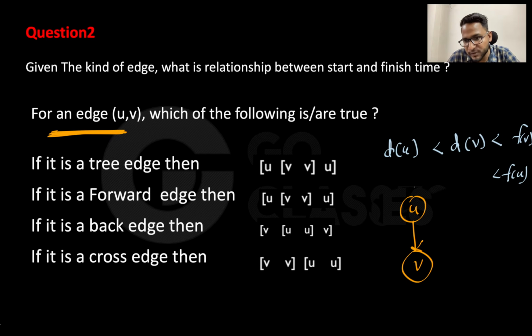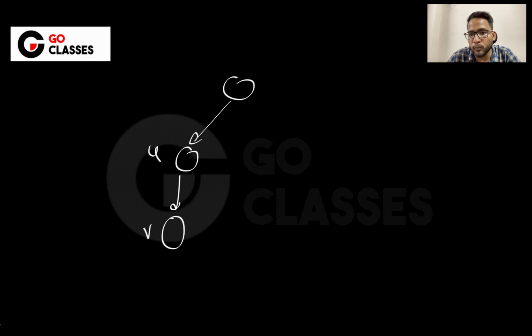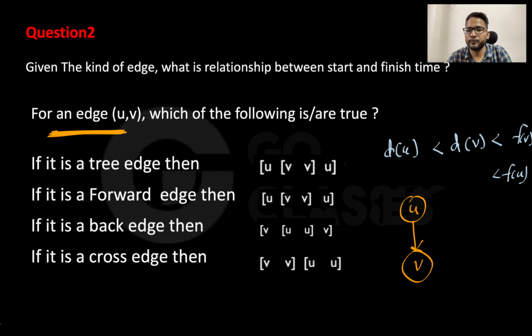Then, let's suppose in the DFS tree, let's draw the DFS tree, this is U, this is V. Then isn't it true that you must have started U, and then in between you must have started V, and this must be the relationship between U and V? Isn't it true? Right? Okay.